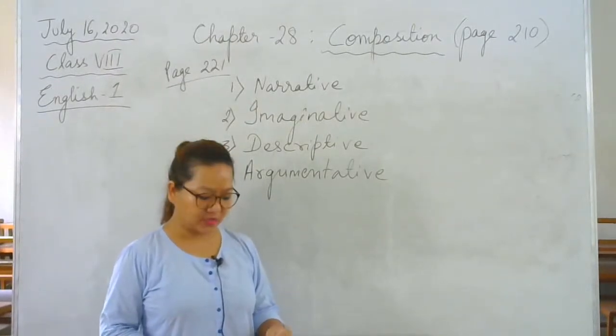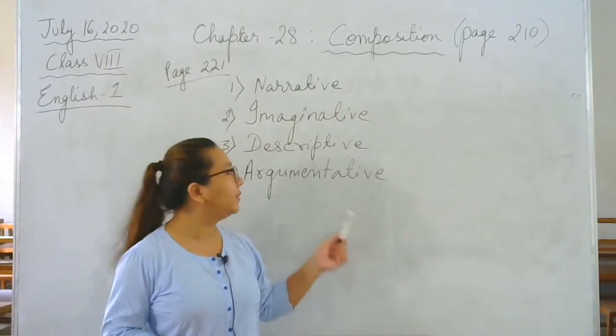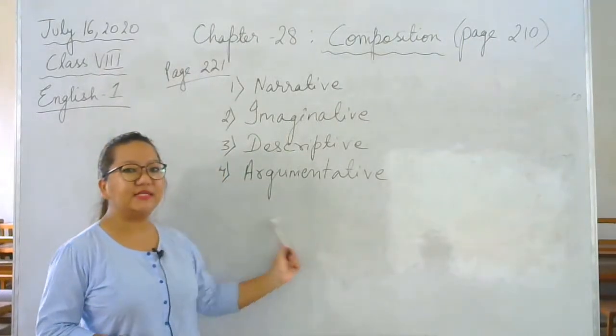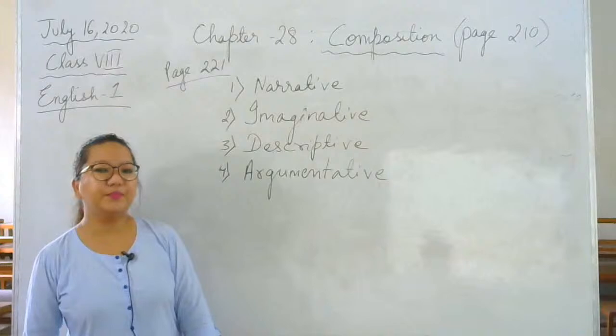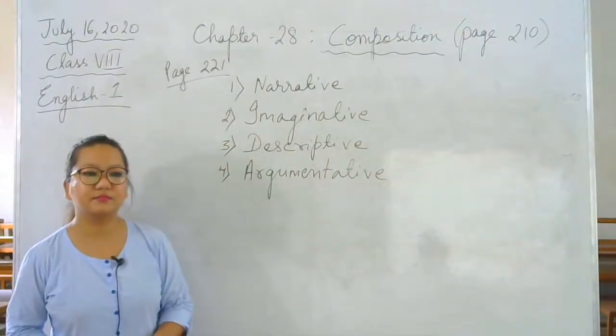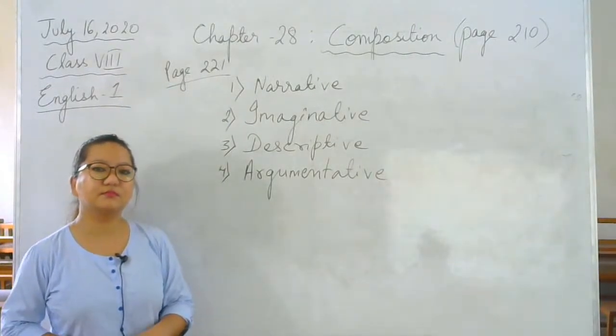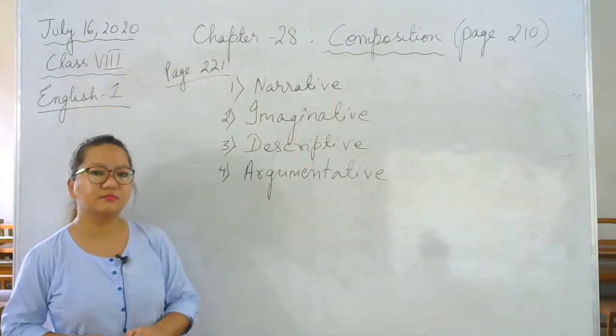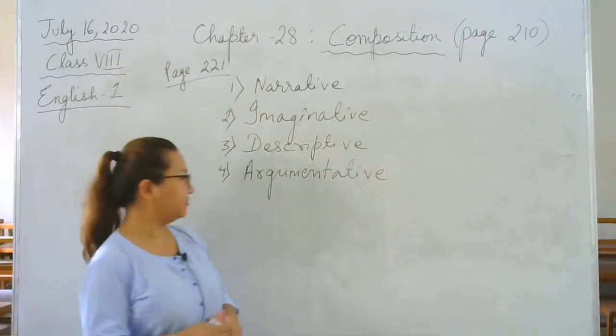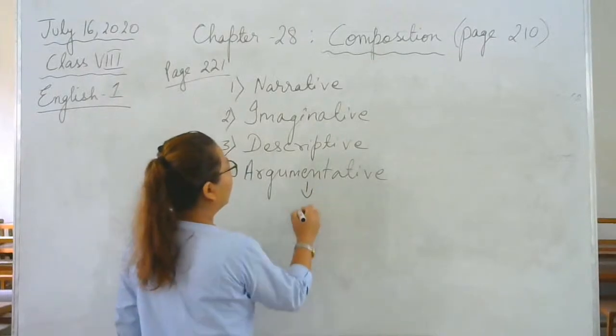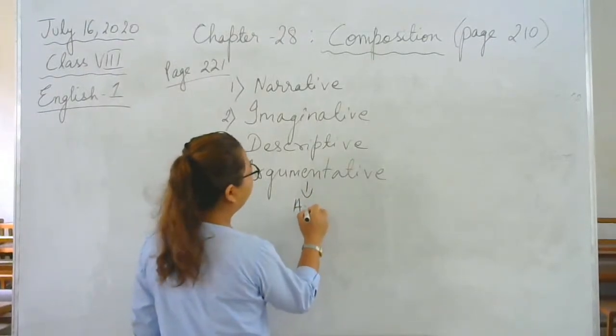Iman Vlogger, tell me, from which word do we get the word argumentative? Argument, very good. Okay. What is the meaning of argument?